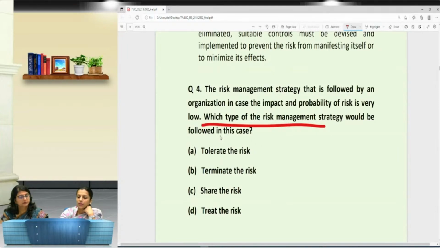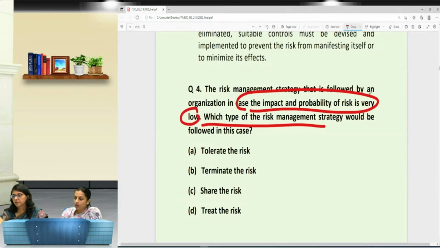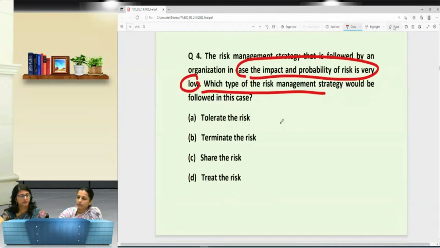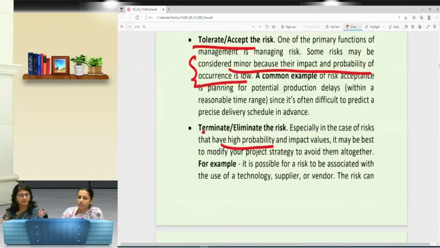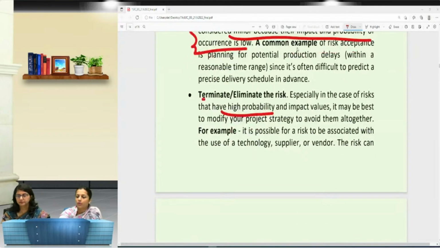So read the question again. Risk management strategies that is followed by an organization, in the case where the impact and the probability of the risk is very low. So this is the key point in this question. Many students have given the answer A. Yes, very rightly said. It's mentioned over here, the keyword is that the risk probability is very low.